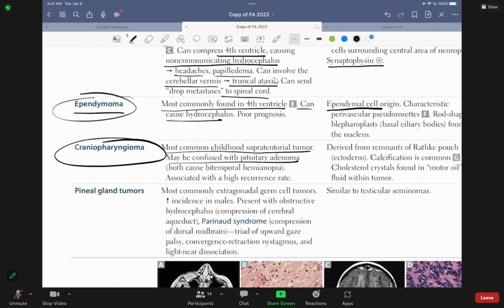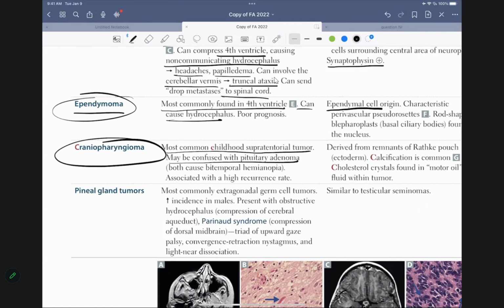Confused with pituitary adenoma. Okay, why is that, folks? When we say pituitary adenoma, we think of prolactinoma. So how do we call this? This is a non-functional pituitary adenoma. Is everybody clear? Craniopharyngioma is called non-functional pituitary adenoma because both cause bitemporal hemianopsia. This is the one that comes more on the exam with bitemporal hemianopsia, folks.